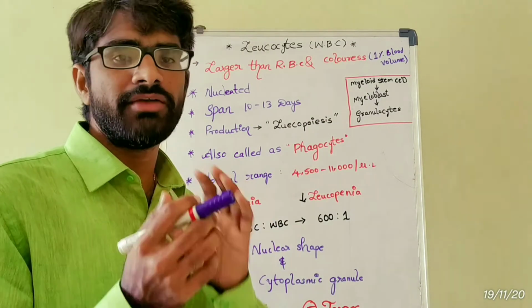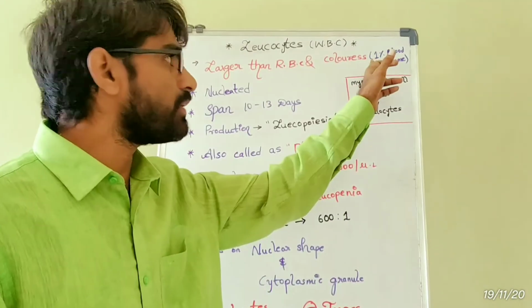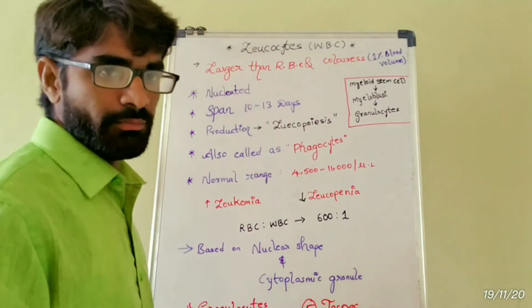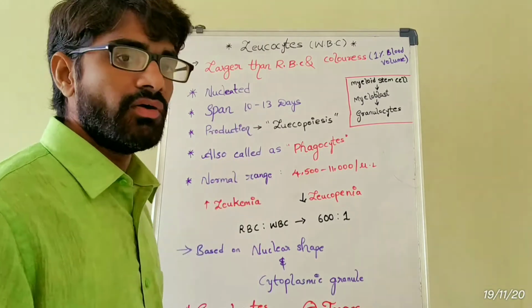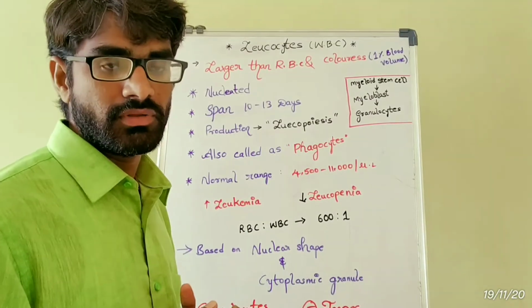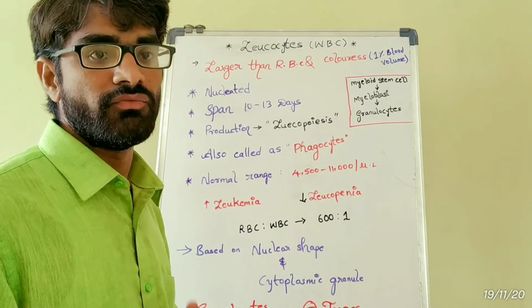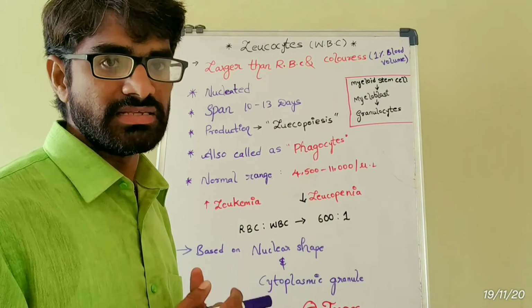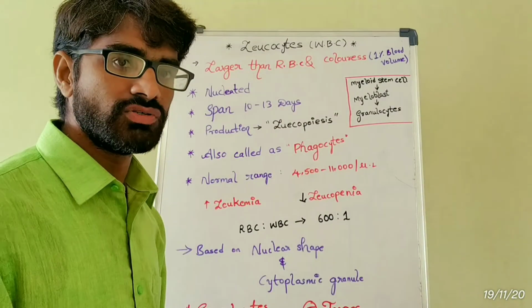In entire blood volume, these white blood cells occupies 1% only. And even compared to RBC, these are nucleated. Why I am comparing here? In competitive purpose, we must know the variation between these two cells, RBC and WBC. Here, these are nucleated, possess nucleus.